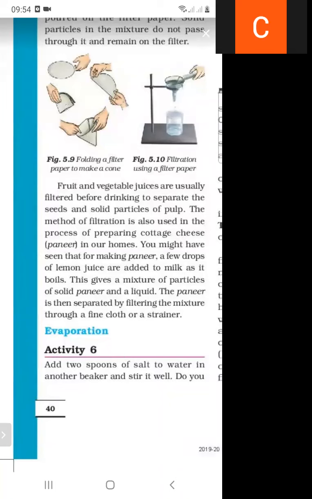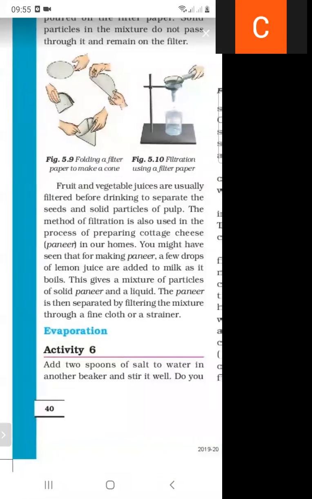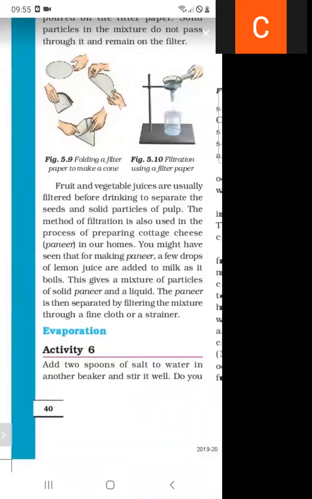You might have seen that for making paneer, a few drops of lemon juice are added. So if we make paneer, we add some lemon juice into the milk. Then this gives a mixture of solid paneer particles and a liquid. The paneer is then separated by filtering the mixture through a fine cloth or a strainer.